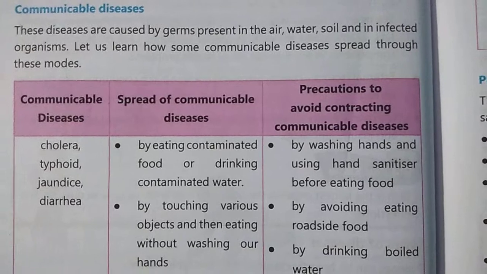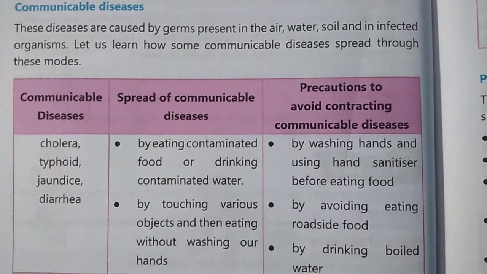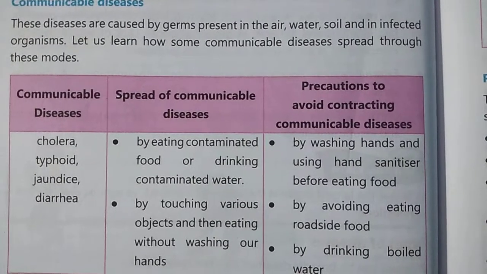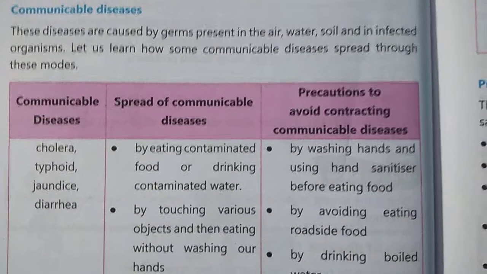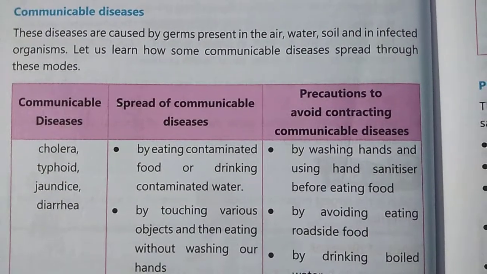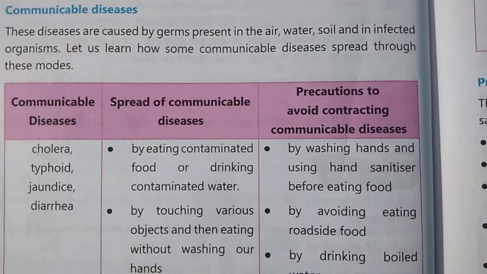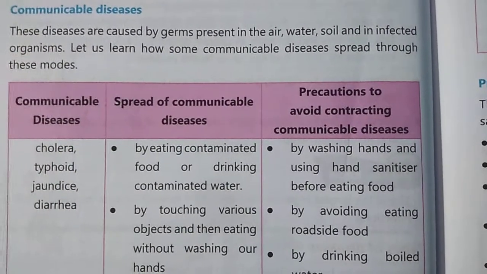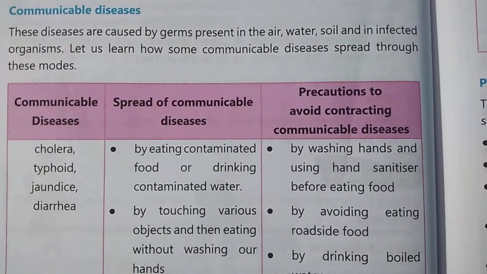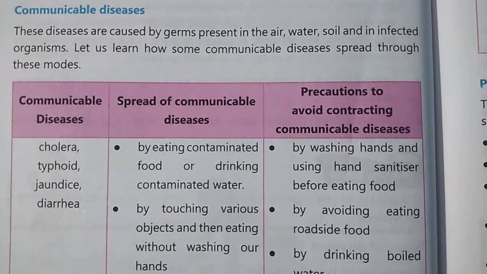Now, these germs can be present in the air, water, soil, and also in infected organisms. Now what do you mean by infected organisms? Infected organisms can be any living thing which is infected with the disease, which already has that disease. It can be a human being, any animal, insect, anything which has that disease or is carrying those germs. So communicable diseases can spread from one person to another, and through air, water, and soil also.